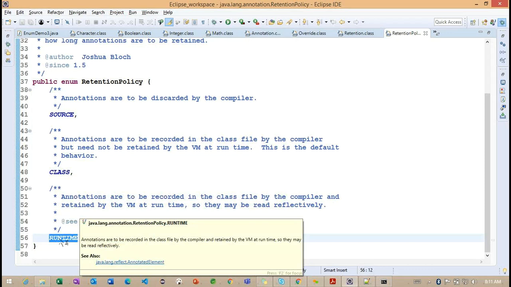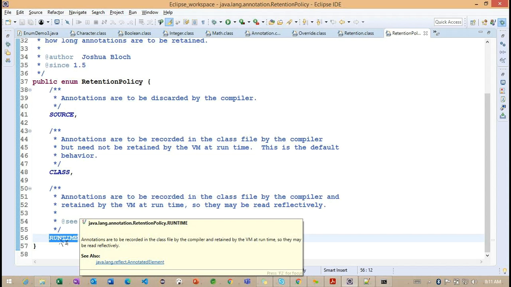RUNTIME is nothing but it will be available at the class level and inside the JVM. So for SOURCE and CLASS, at runtime you cannot find this annotation. Getting the point.